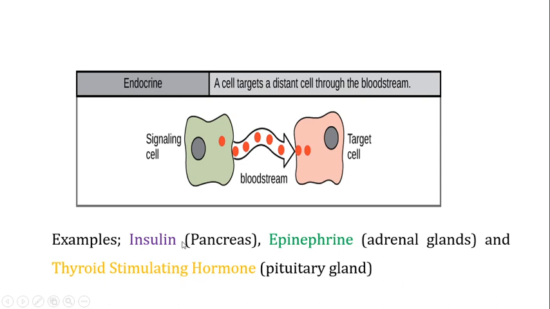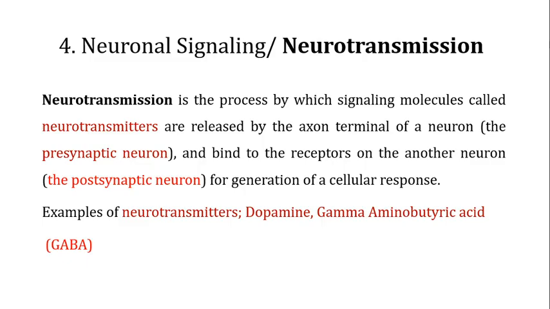pituitary gland. The insulin is responsible for the homeostasis of the blood glucose level in the body. The epinephrine is involved in the fight and flight response, and the thyroid stimulating hormone is responsible for the generation of the thyroid hormones.